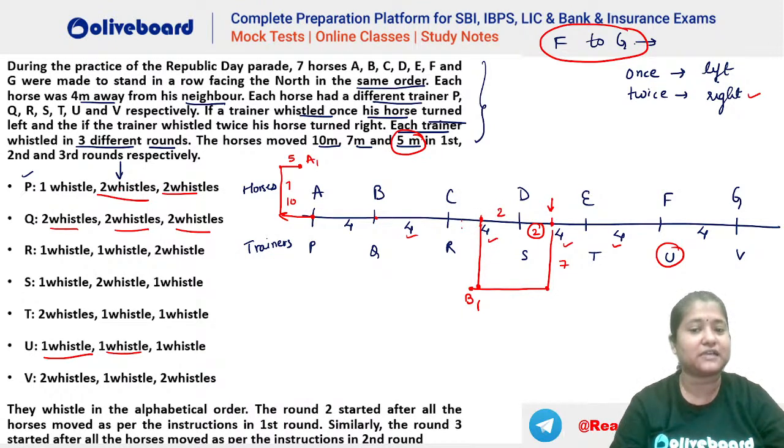This is your 2 meters. And let's say this is your 1 meter here. Okay, let's say this is your point B1. So you can see this is your 1 meter. So 2 plus 1, 3. And this remaining will also be 1 meter. Okay, so he has to go 2 plus 3. That is 5 meters here.